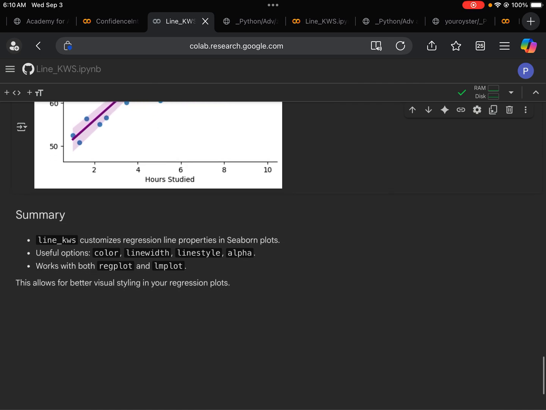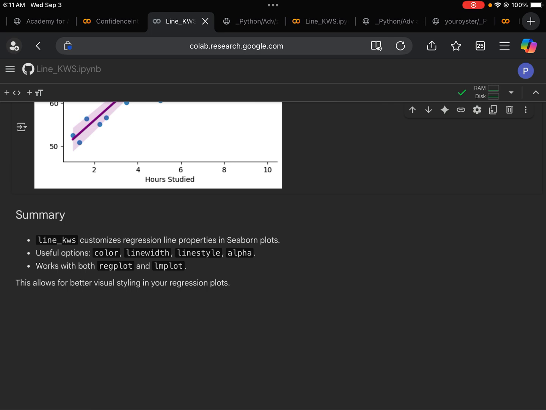In summary, we see line_kws customizes regression line properties in Seaborn plots. Note here, it's not just a line. For example, with lmplot, we can produce logistic regression and also polynomial regression.